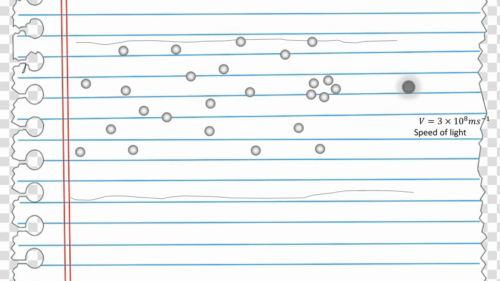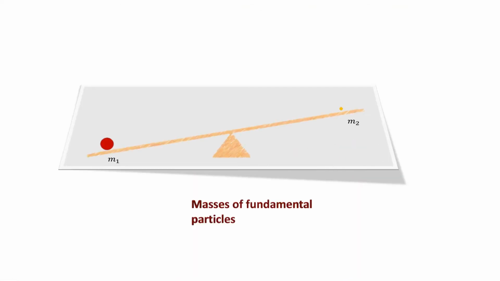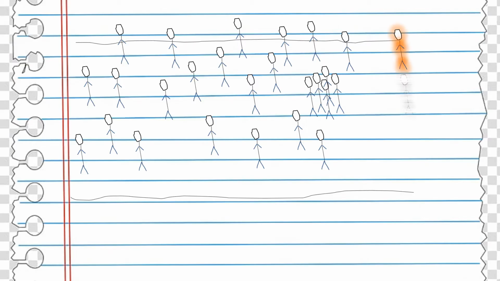There is a slight difference. The speed and so mass will be the same for the particle, no matter which route it might take, as well as throughout its journey, and this is not the case normally. Now, the reason for the different masses of fundamental particles is because in this scenario, which follows the rules mentioned just now, if there were three people and they had to cross the path with the same initial speed, then their mass would depend on how much they interact with the people, and so in turn how much they will slow down because of it.